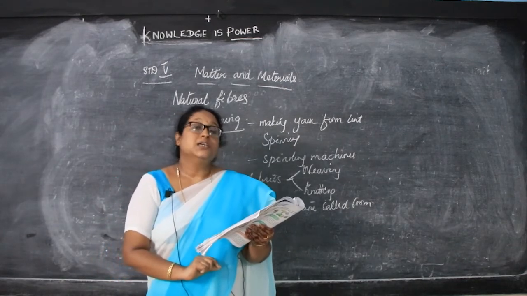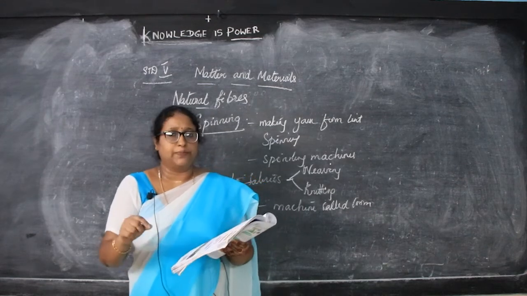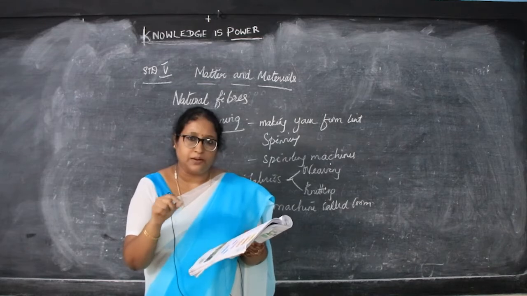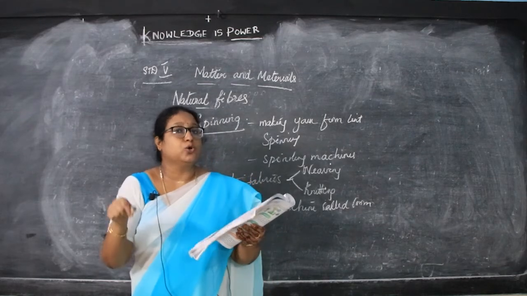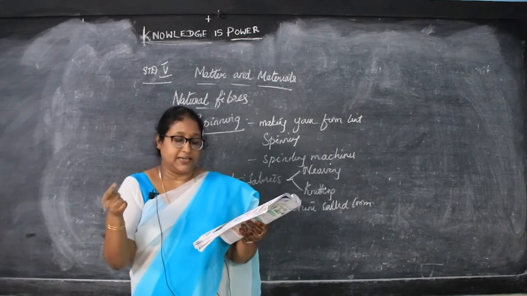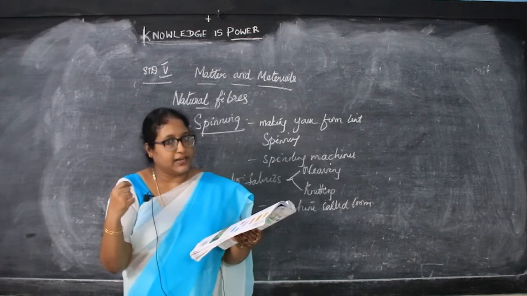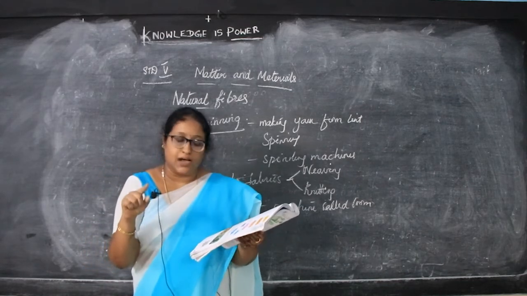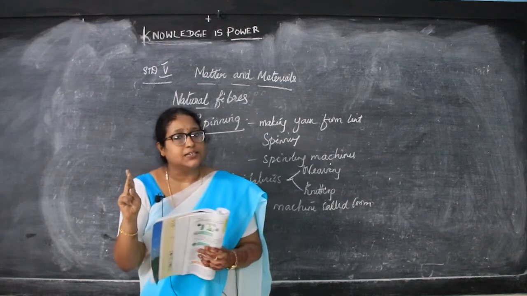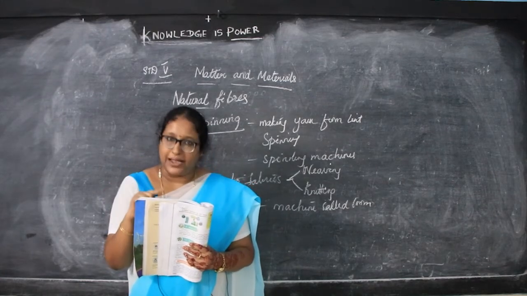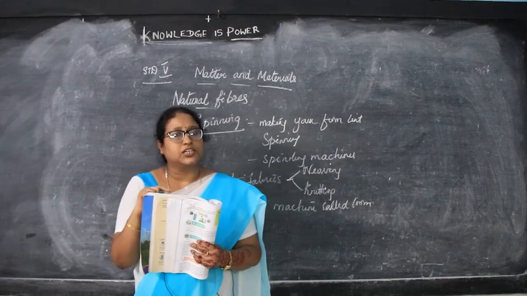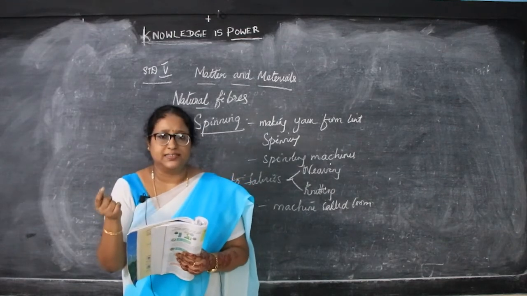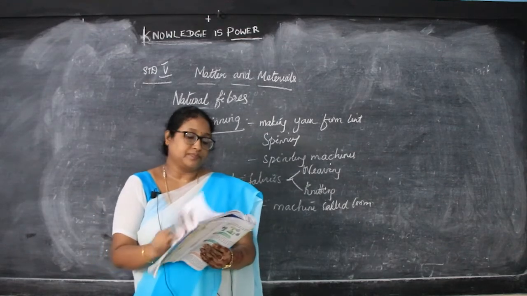It's used for making surgical bandages. When we get hurt, we put on bandages made with cotton. It is also used for making dhotis, lungis, saris, bed sheets, tablecloths and so on. So first it is used to manufacture cotton textiles and garments. Next it is used as fillers in pillows and mattresses, in surgical bandages, and also for making dhotis, saris, tablecloths and so on.